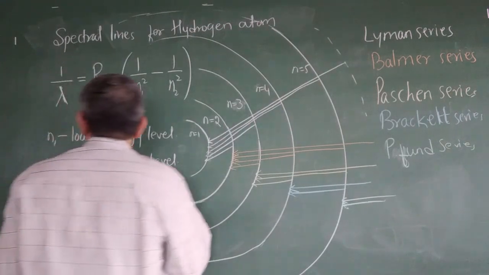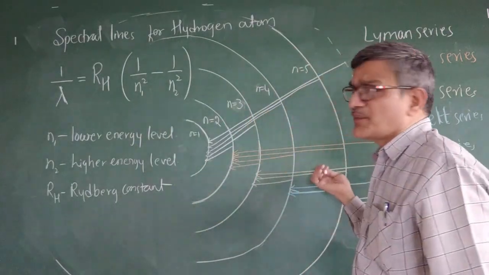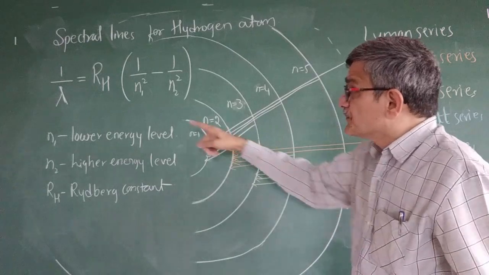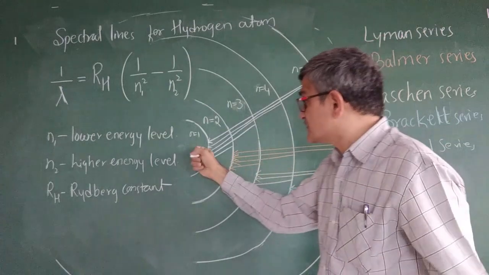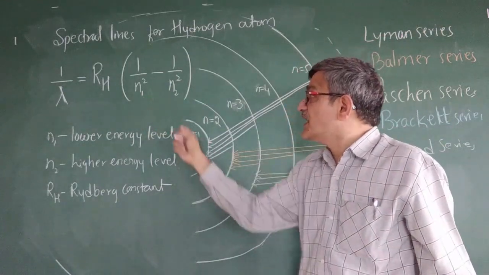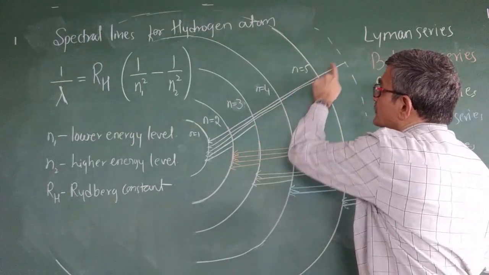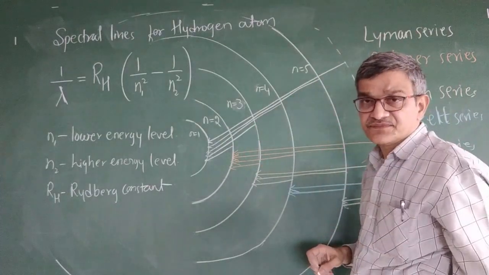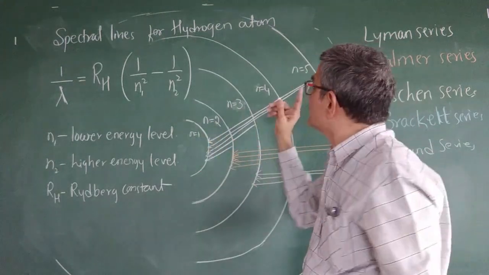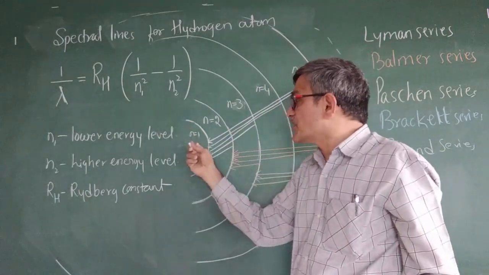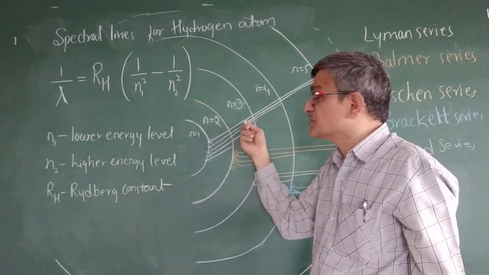Okay. So now we can calculate the wavelength for the Lyman series, Balmer series. For the Lyman series, the lower energy level is always 1, and n2 may be 2, 3, 4, 5, 6, 7, 8, 9 up to infinity. So for the Lyman series, n1 is always 1. n2 starts from 2, 3, 4, 5 onwards.